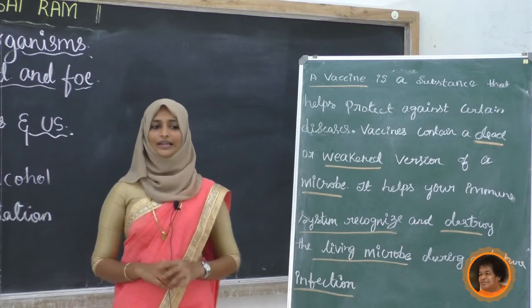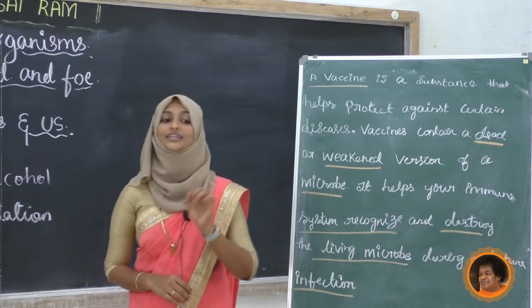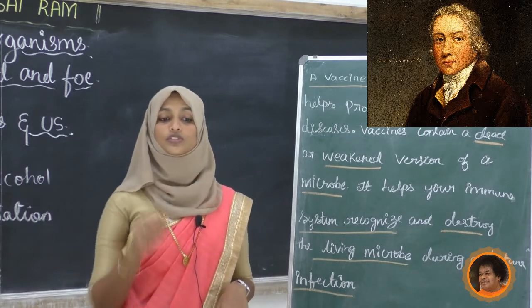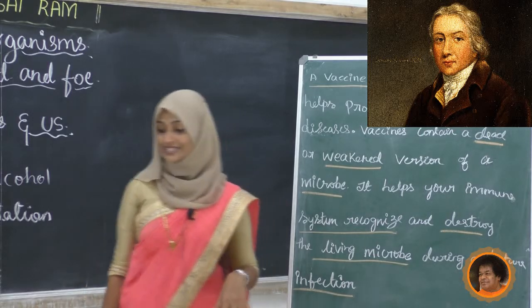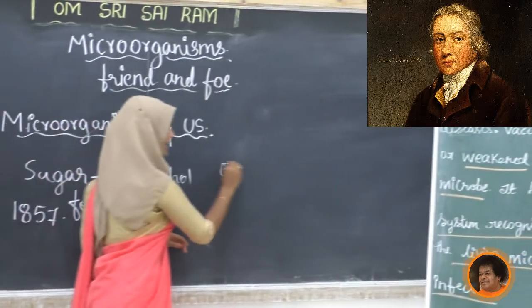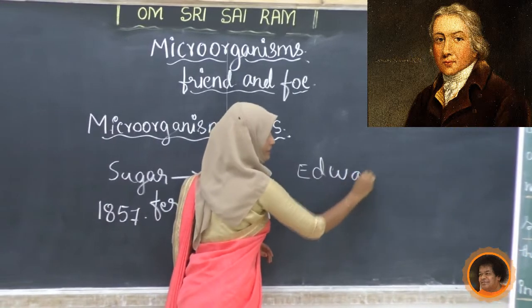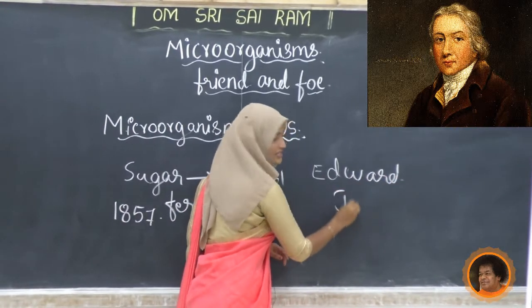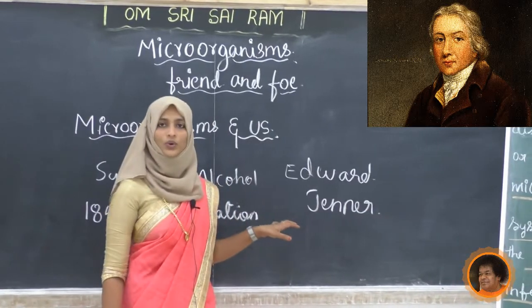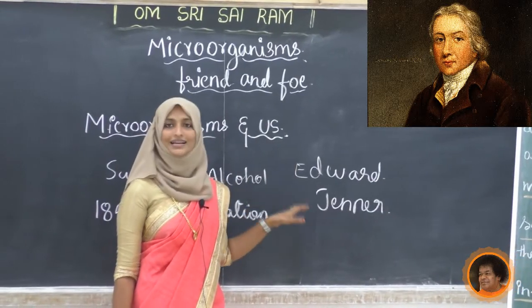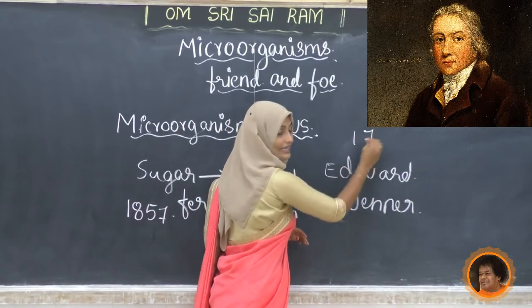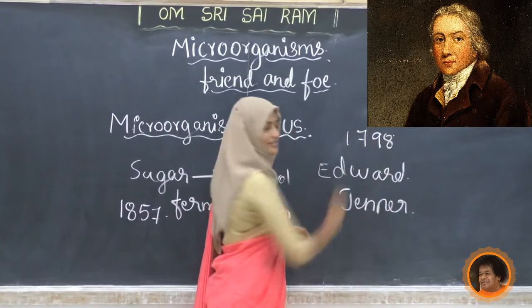Next, Edward Jenner is the one who discovered the vaccine for smallpox in 1798.